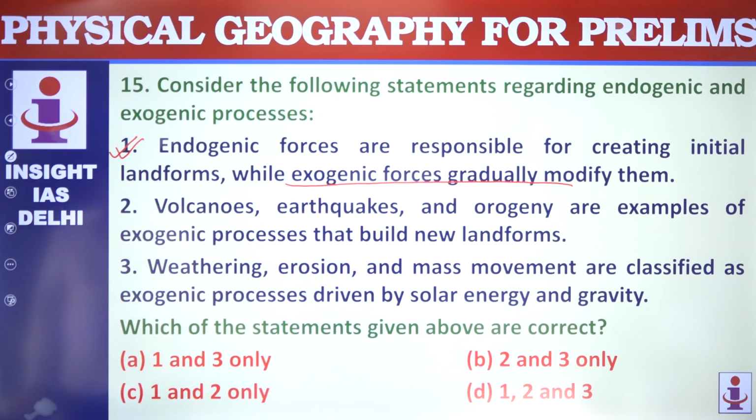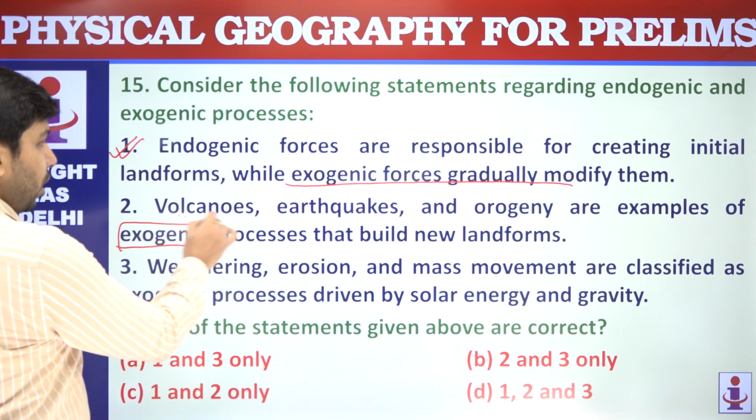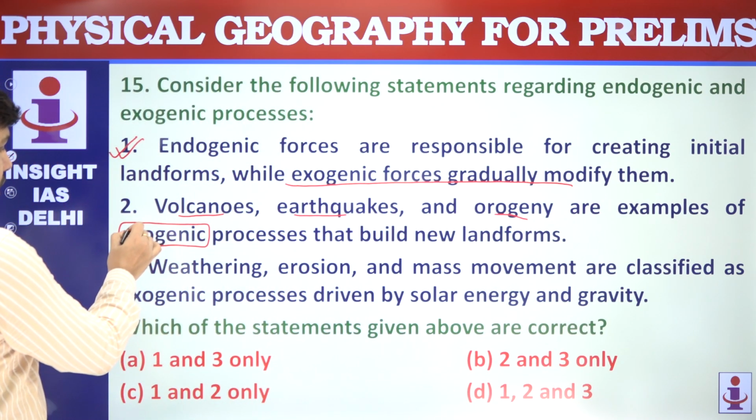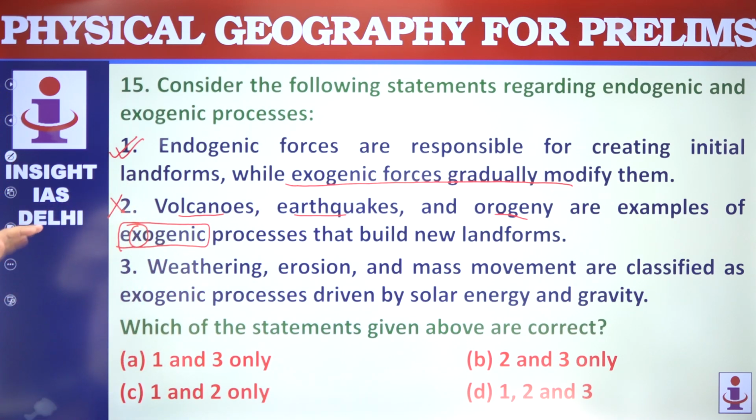Volcanoes, earthquakes, and orogeny. Here the term you should remember is orogeny. So all these are actually not exogenic processes. Volcanoes, earthquakes, orogeny are examples of endogenic, not exogenic. So that makes this statement not correct. You will have to be very much careful while reading the statements.